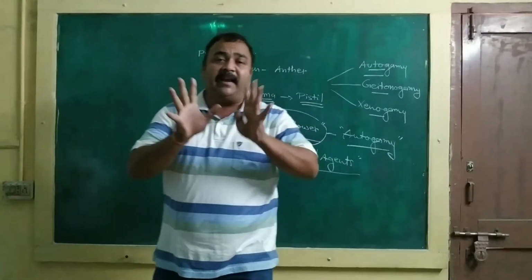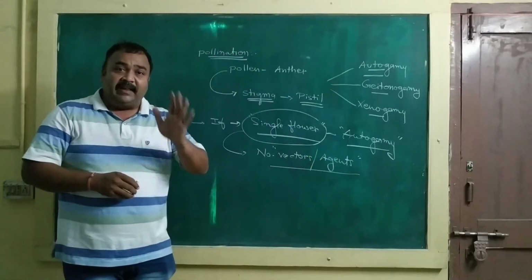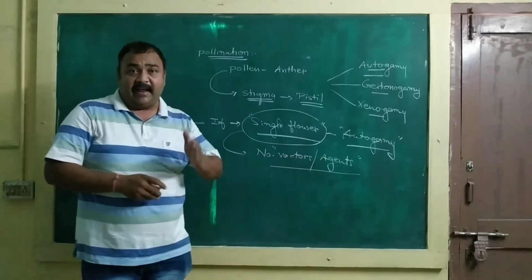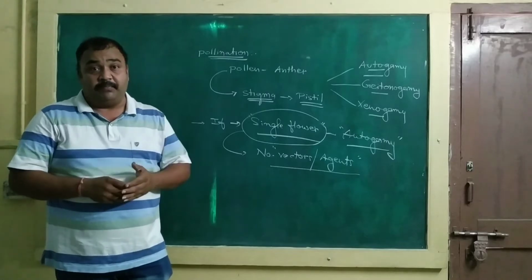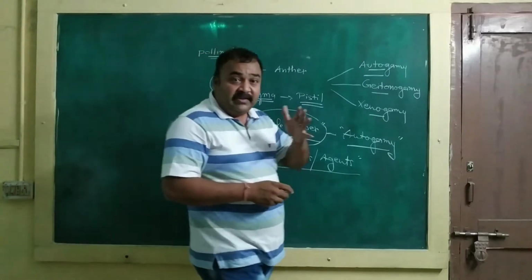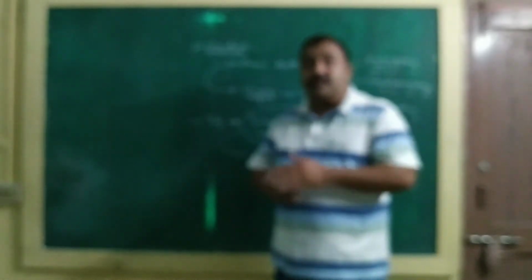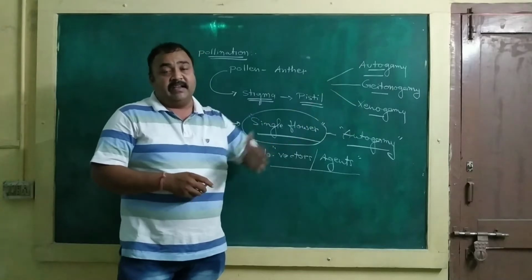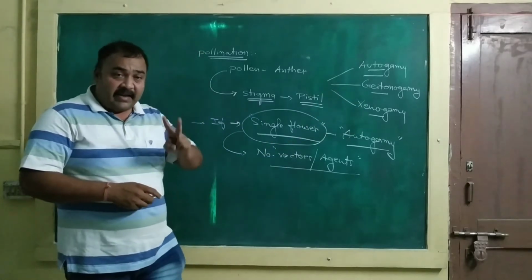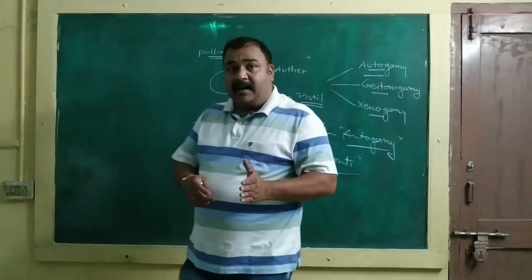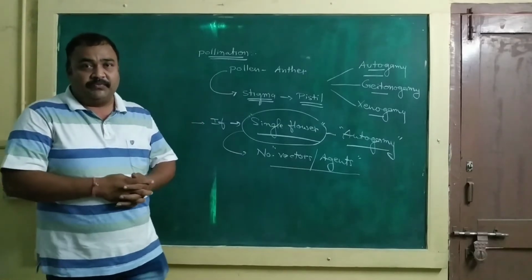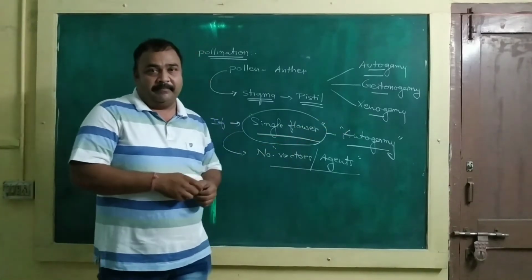Because if the flowers are exposed, there is a possibility that any kind of agent or vector, like a beetle, a wasp, a moth or a butterfly, visits the flower and induces cross-pollination, either geitonogamy or xenogamy. And second, for autogamy, the stigma and the anther must lie close to each other.